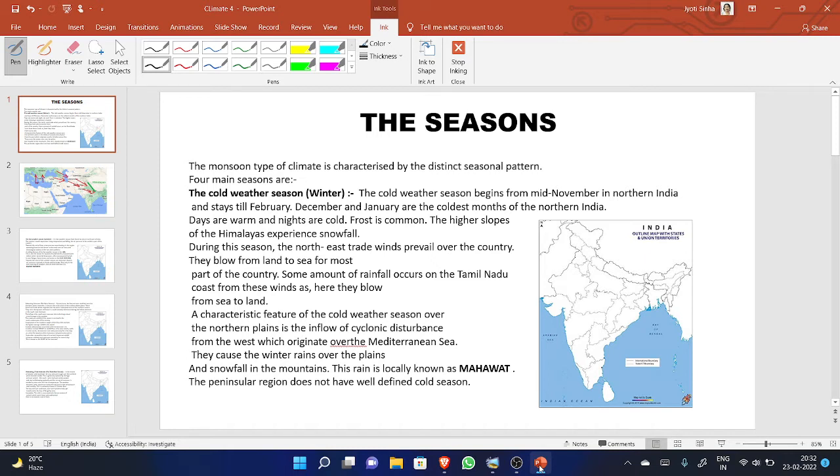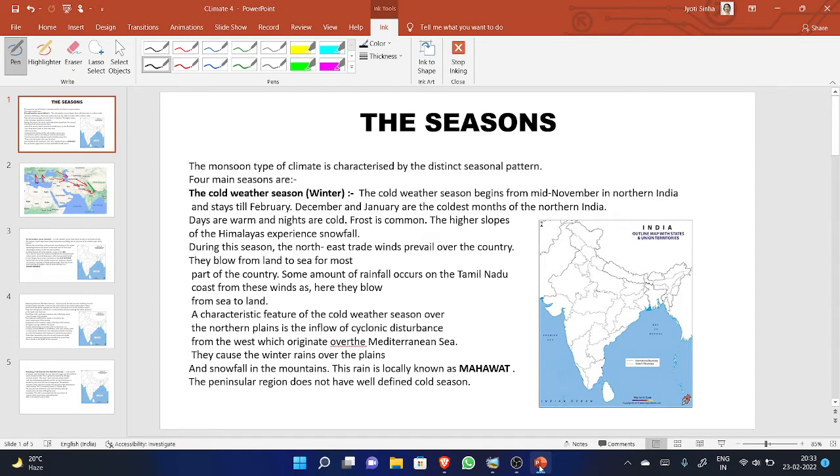This is known to us. Just now, the cold weather season is going on, and this is the month of February. Yes, December and January are the coldest months of northern India. This is also known to us. Now, days are warm and nights are cold, due to the presence of sunlight in the day. Frost is common, and this is also seen by us early in the morning. The higher slopes of the mountains experience snowfall during the winter season.